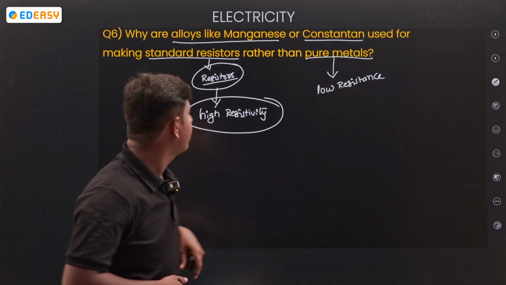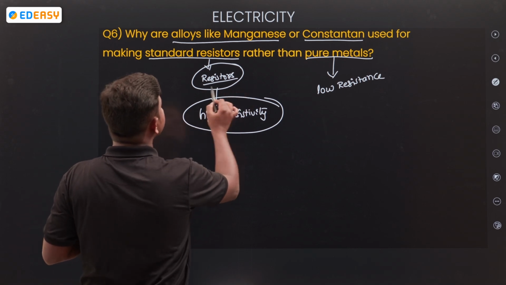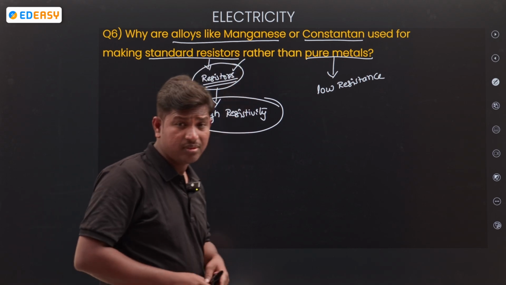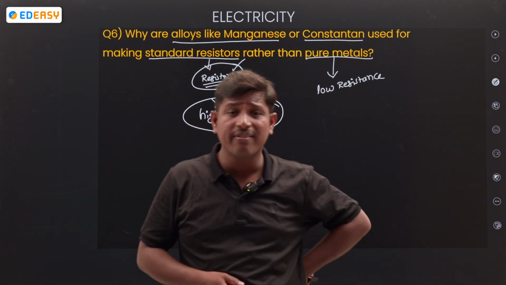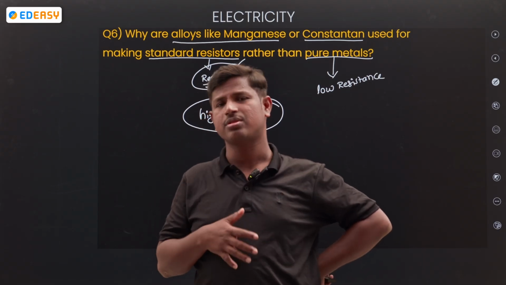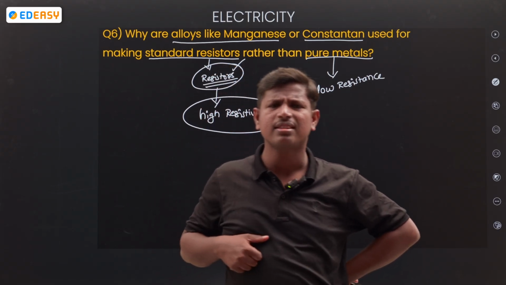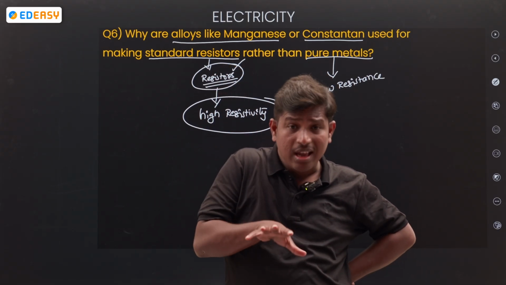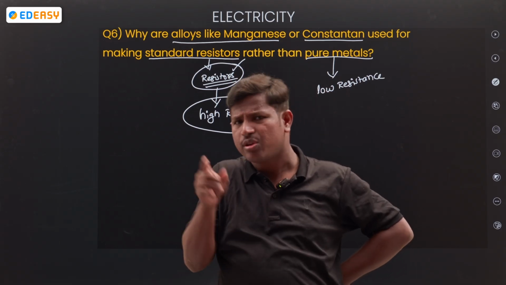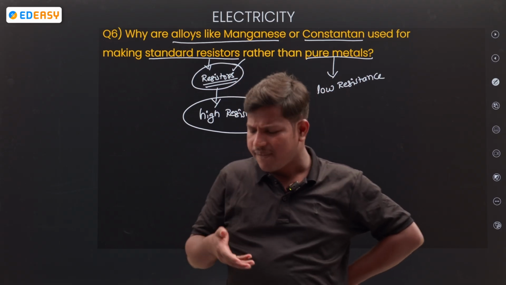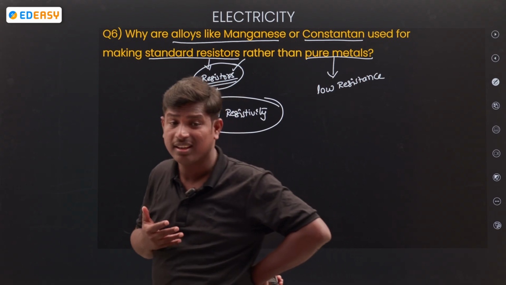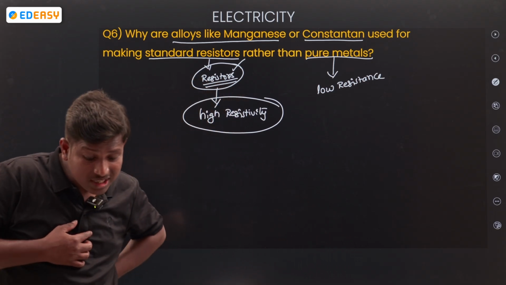In resistors we are using alloys. Why do we use alloys in resistors compared to the metals? Having any doubt? Anybody from the comment section?